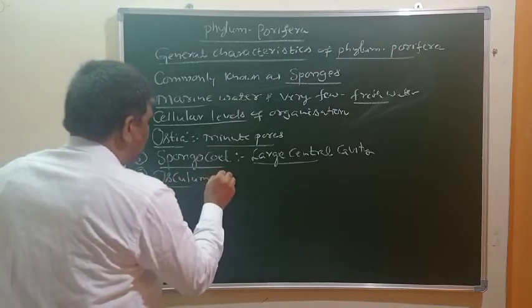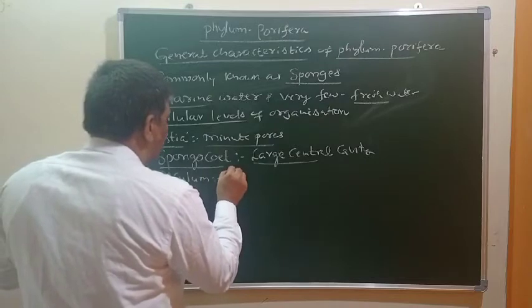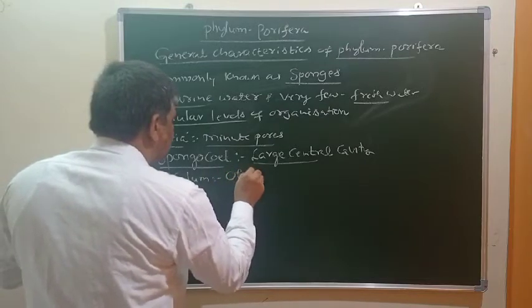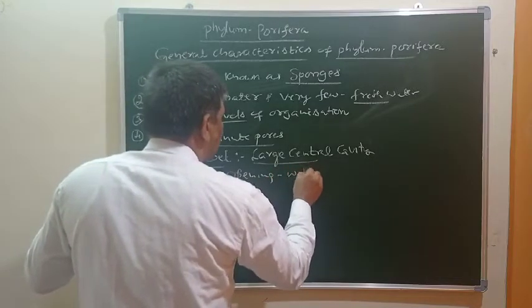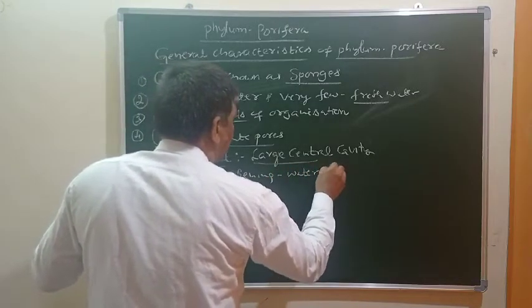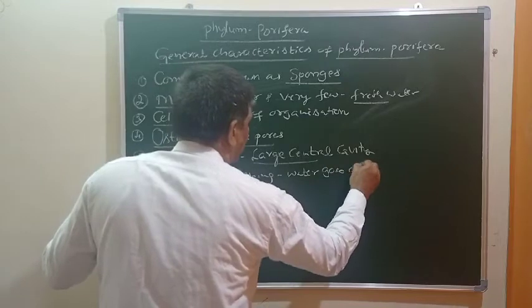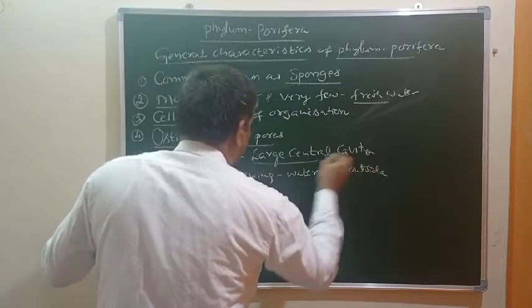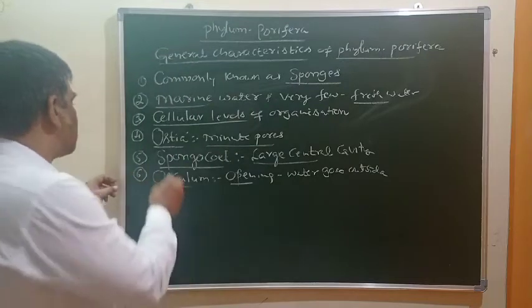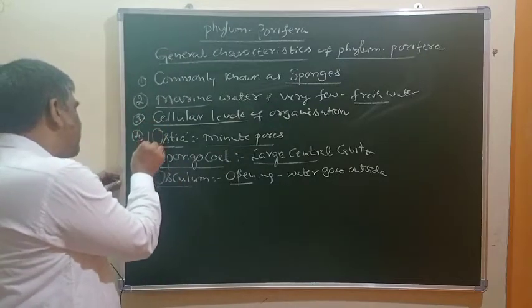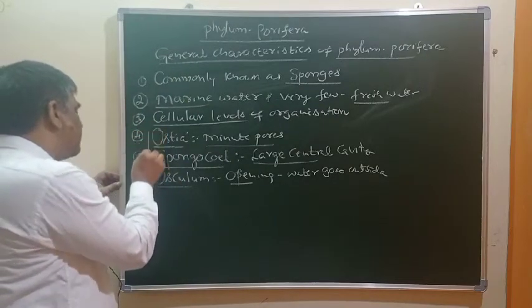Osculum is another, a little bit larger opening through which water goes outside the body. So these are all different openings present in the body of the sponge.